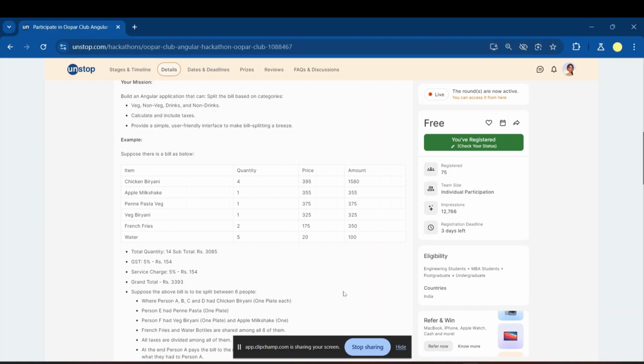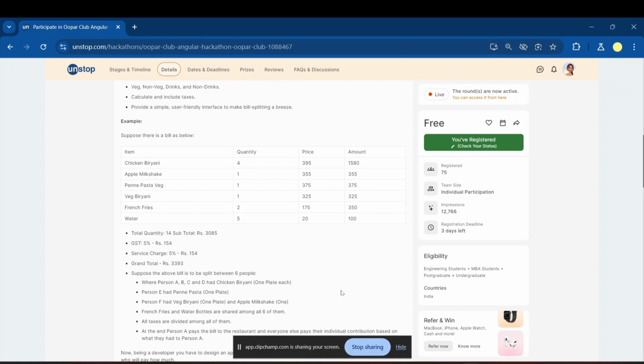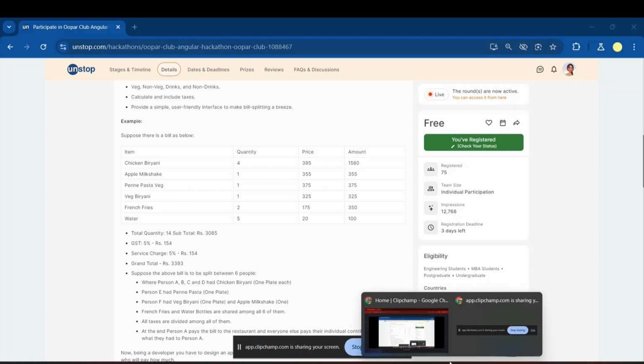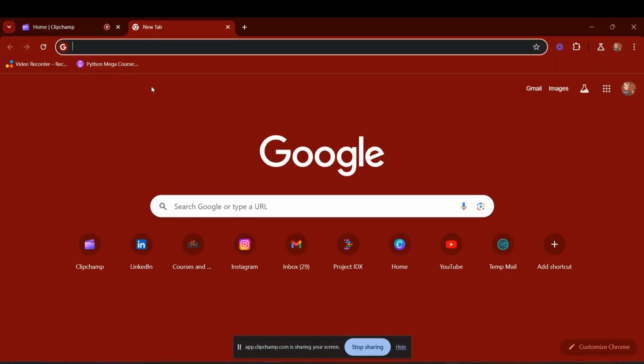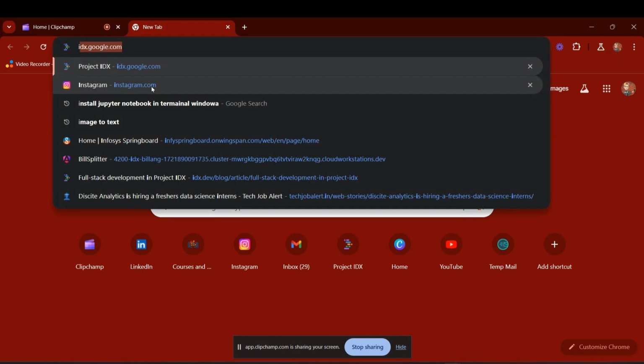I will say this thing is a good process here. With the help of this, I'm going to do this IDX thing here.